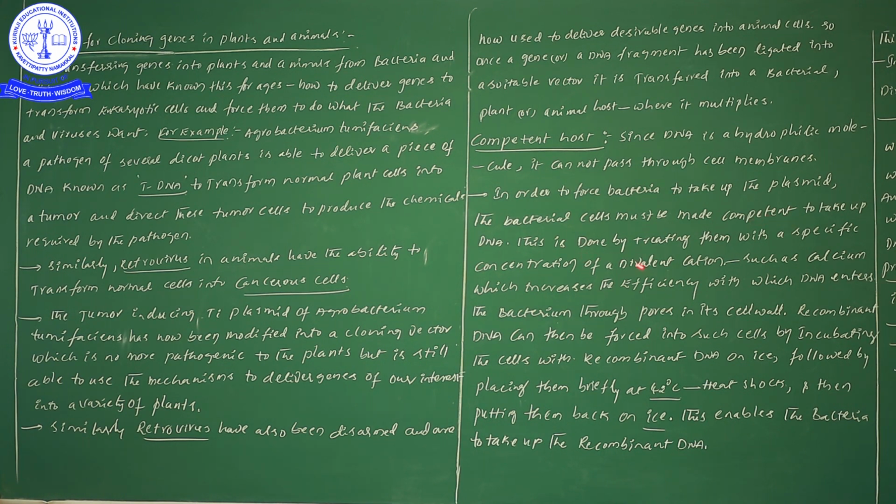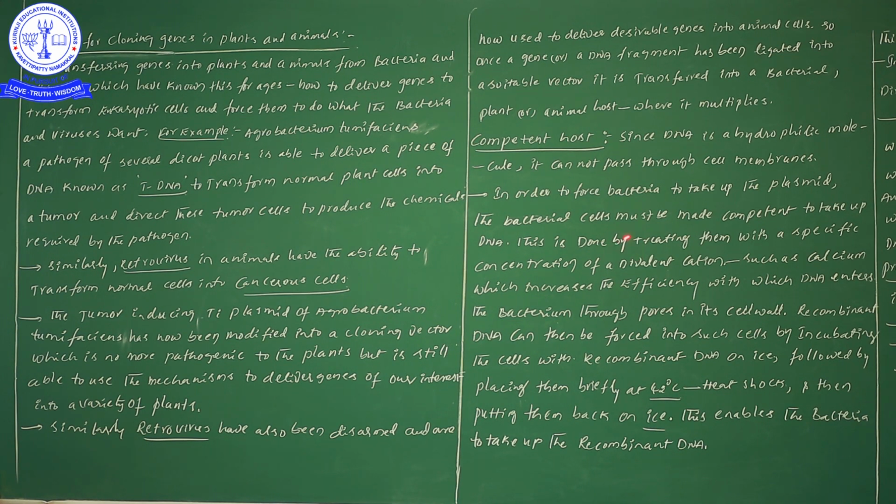So how can the host become competent? The key information is that a normal host can be converted into a competent one.